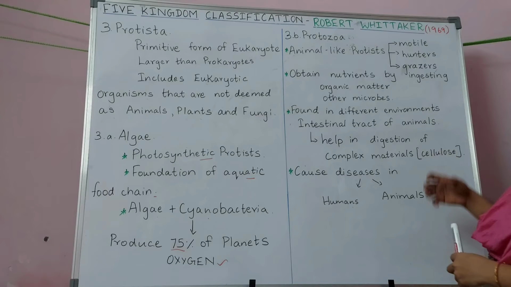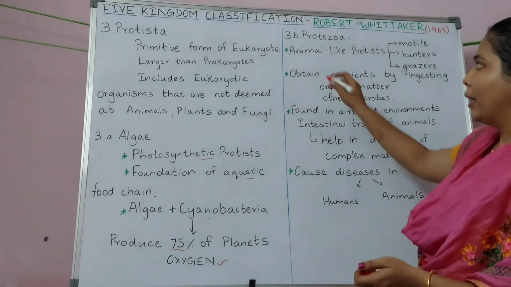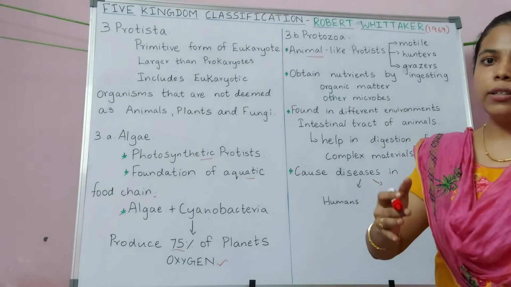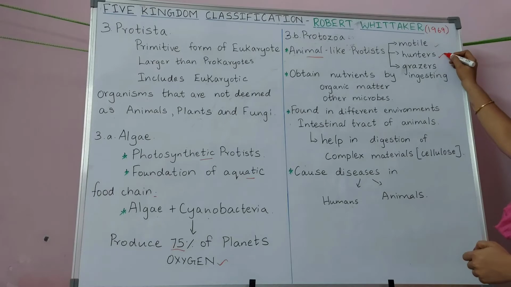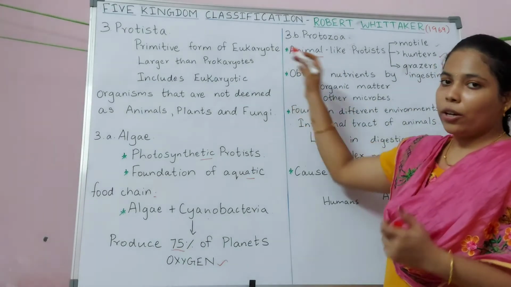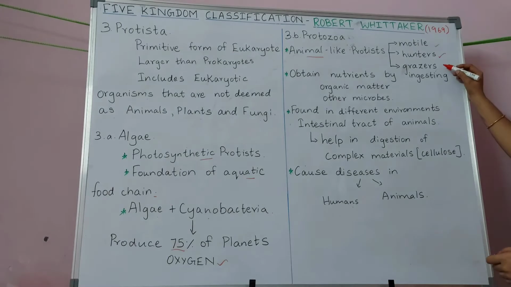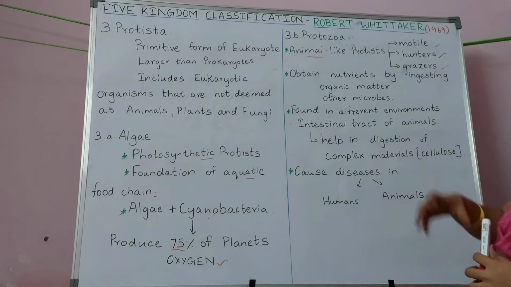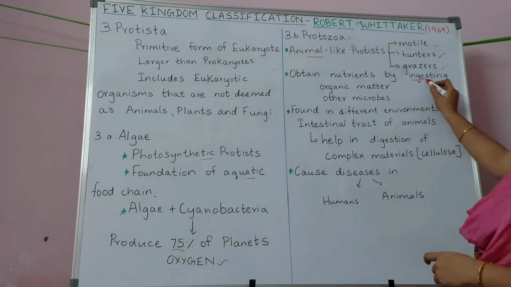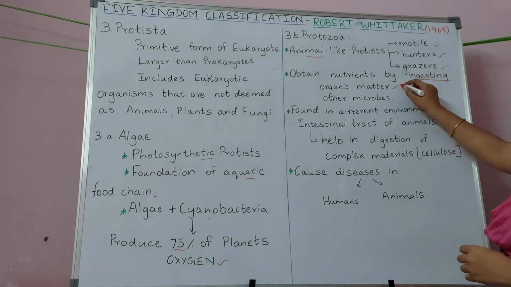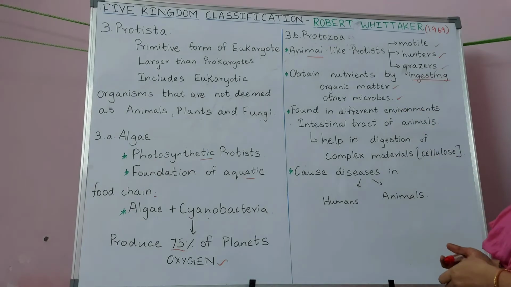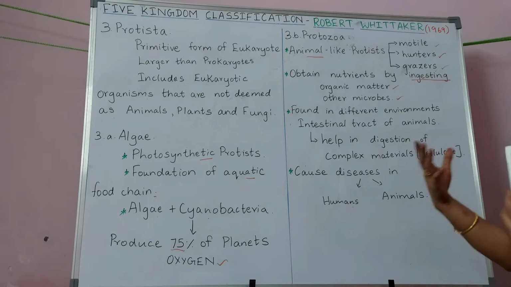And moving on to protozoa, protozoa resemble an animal. So they have characteristics that resemble an animal, like they are motile and they hunt other prokaryotic organisms, and they are grazers. Some of them will feed on grasses, and they obtain their nutrients by ingesting. So ingestion is a characteristic of an animal. They obtain nutrients by ingesting either organic material or other microorganisms, and they are found in different environments.